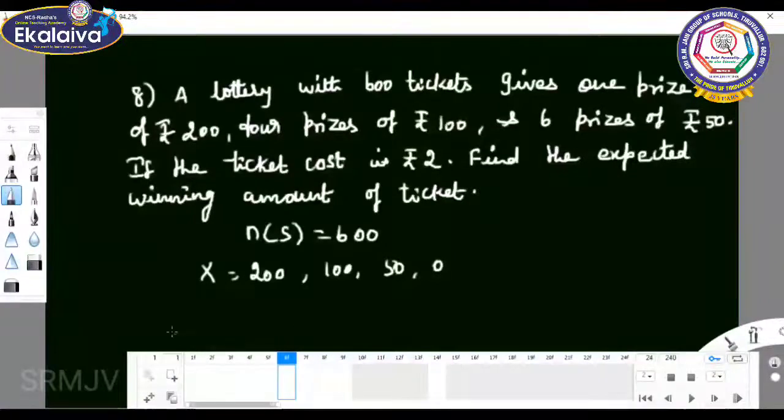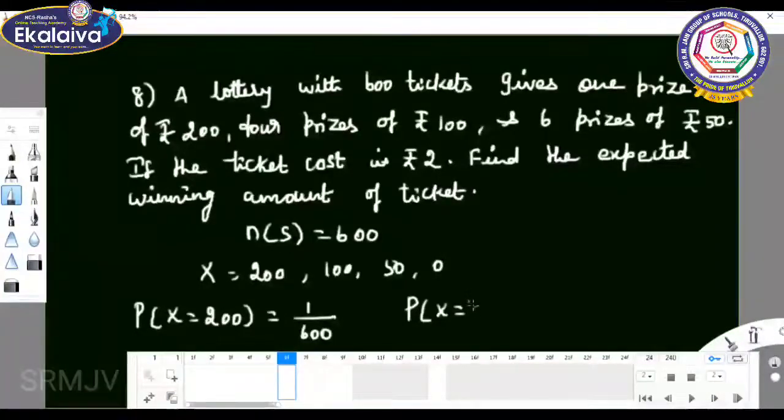So P of x equal to 200. See, one prize for rupees 200, so you will write 1 by 600. P of x equal to 100 means 4 prizes for 100. So 4 by 600.